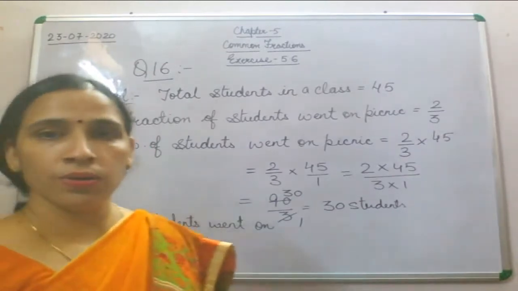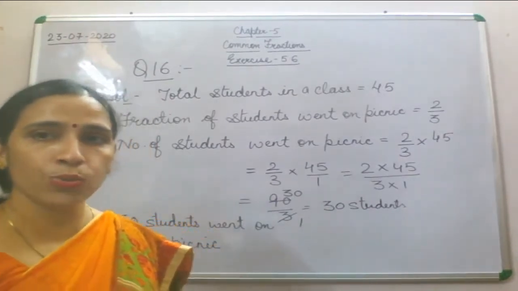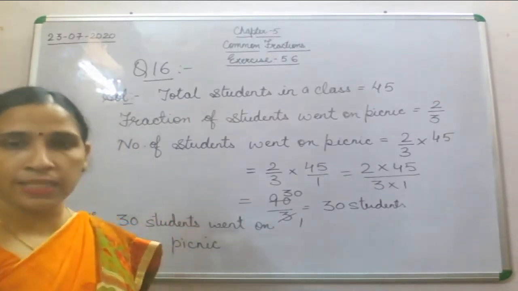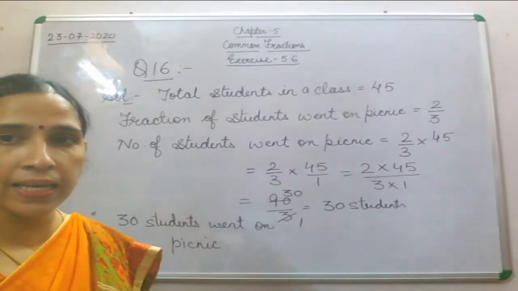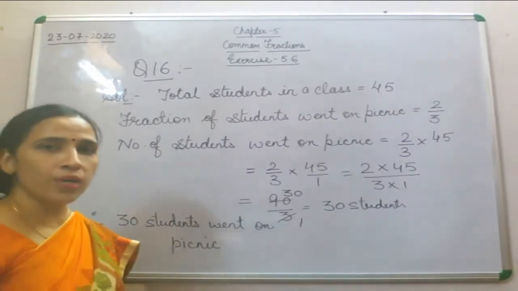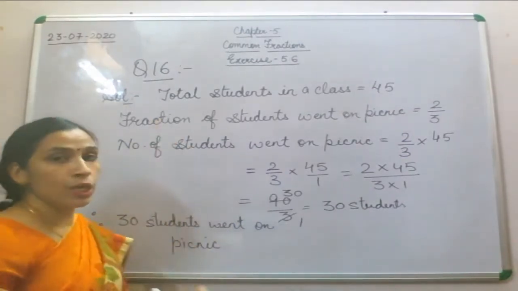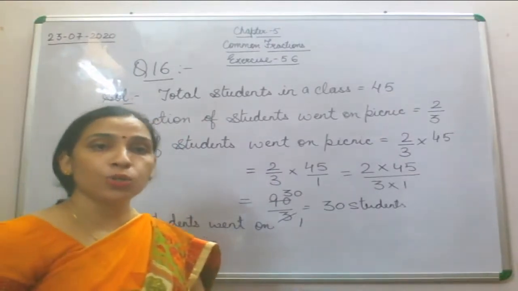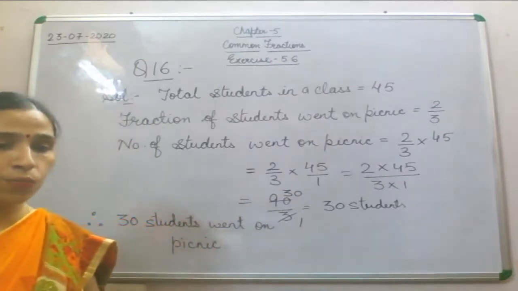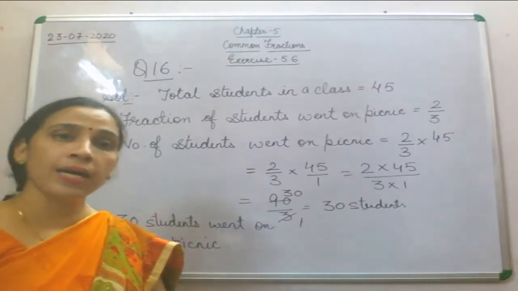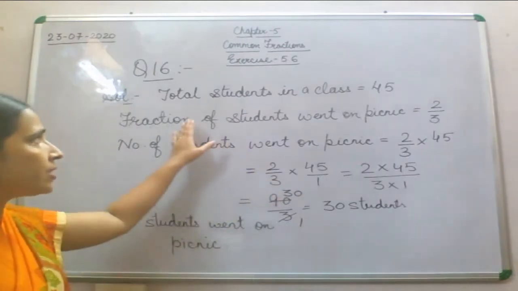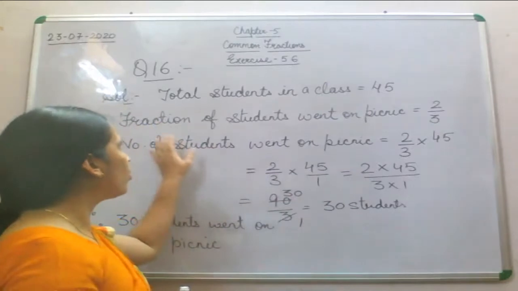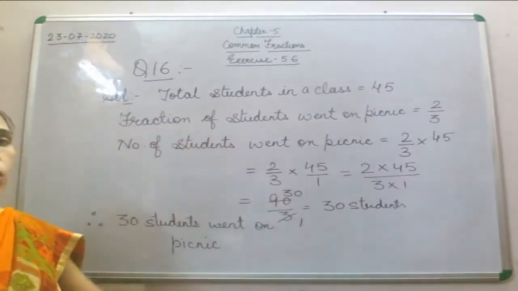So 30 students went on picnic. Fine. So let's see this again. Now what is given here? Question number 16. Total students. What is given to you in this question? Total students in a class. What is the total strength of the class? Here the total strength of the class is 45. Now fraction of students went on picnic.